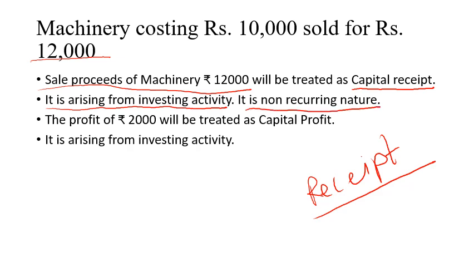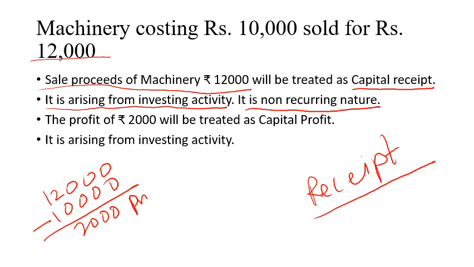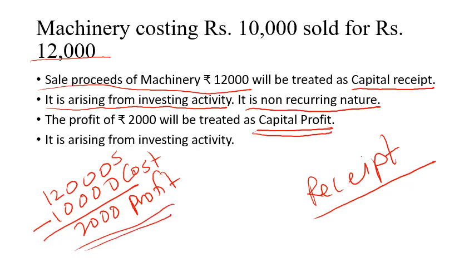It is non-recurring in nature. And there is a profit, 12,000 minus 10,000. So rupees 2,000 is your profit. The cost was what? Cost was 10,000. Sales is what? 12,000. So profit will be 2,000. So this profit will also be treated as capital profit because it is arising from investing activity, right?